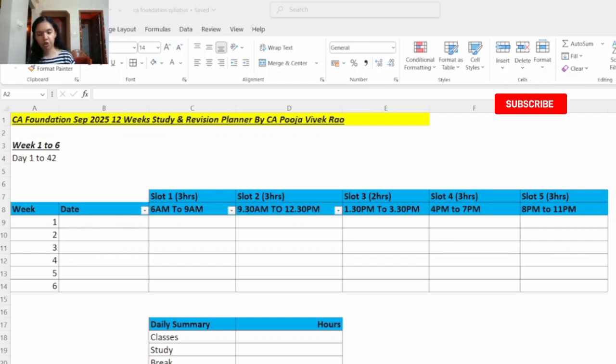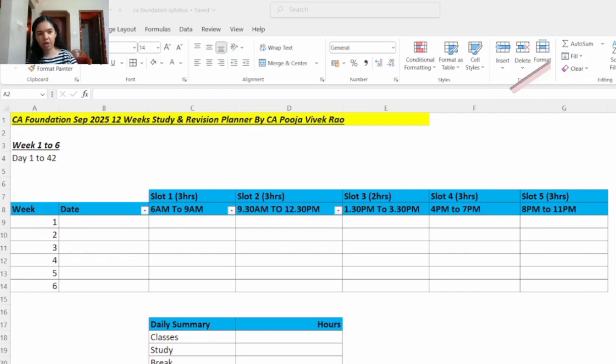Then if there are any case laws which you have to quote in your answer, you can note those down also in a separate sheet of paper. And then if you are preparing notes for quantitative aptitude, you can note down all the formulas in a separate notebook. And if you are preparing notes for business economics, you can note down all the formulas and also the concepts in concise format.